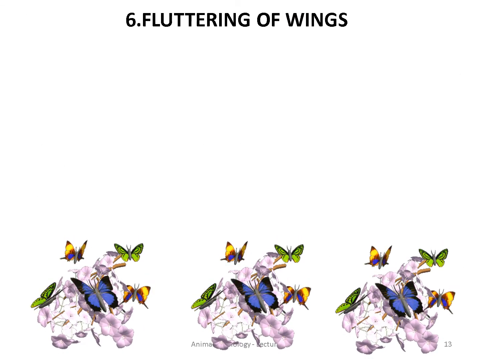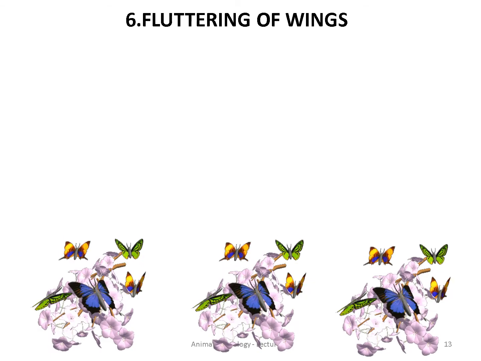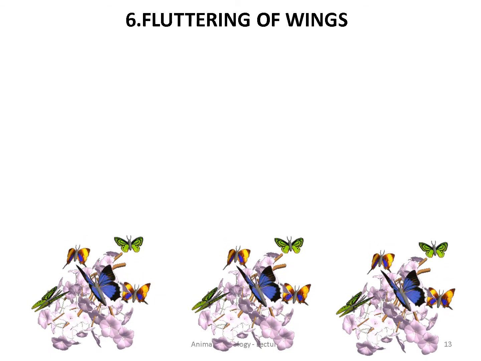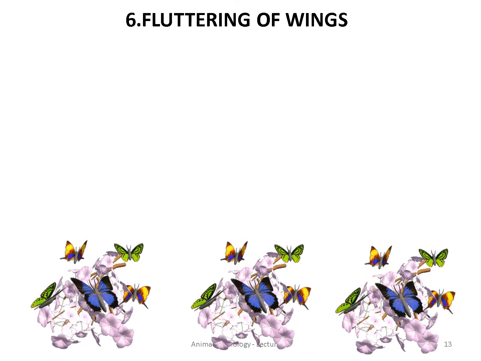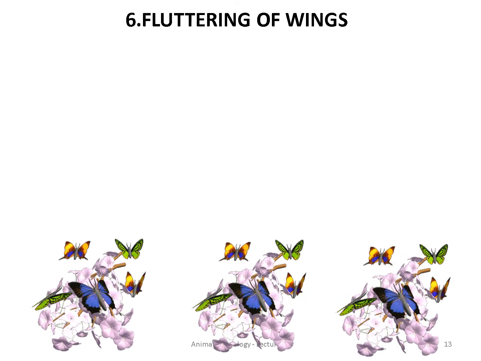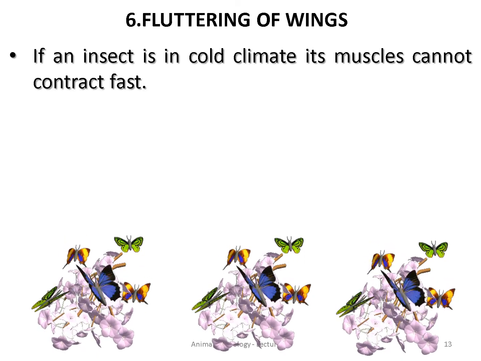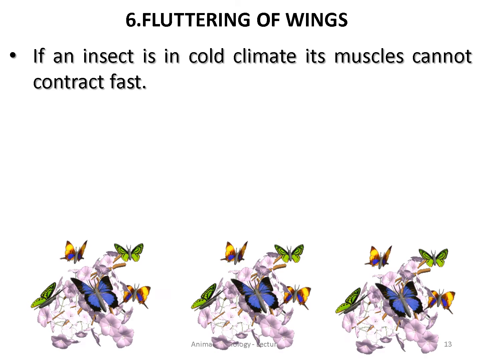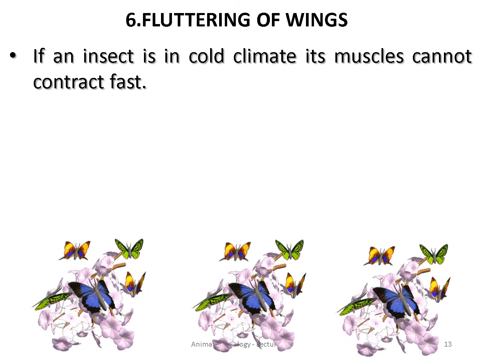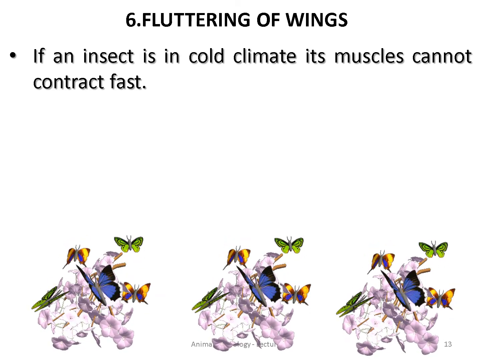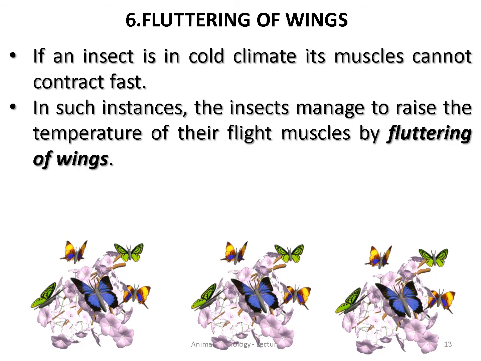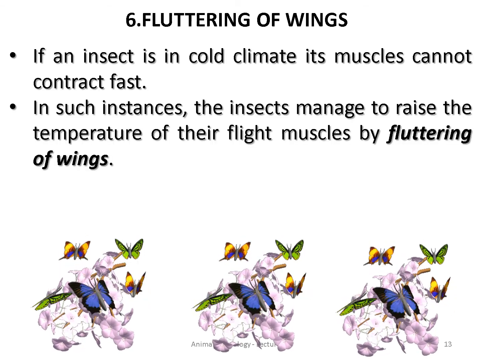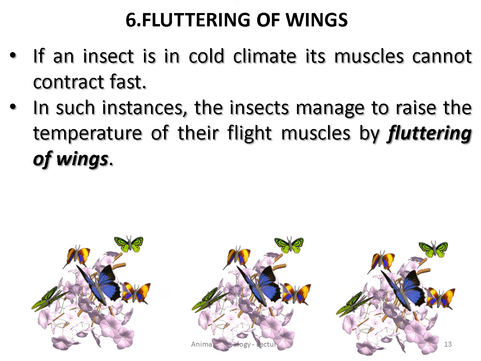Okay. And the next thermoregulatory mechanism is fluttering of wings. See, by fluttering their wings, they can maintain their body temperature. For example, insects. See, in the time of cold climate, their muscles cannot contract fast. So to make them move fast, they flutter their wings like this.